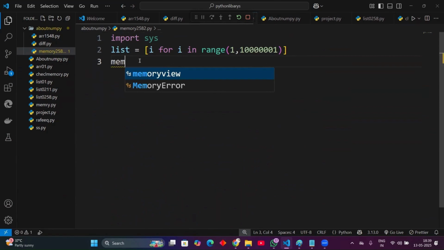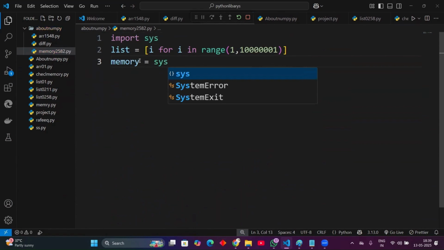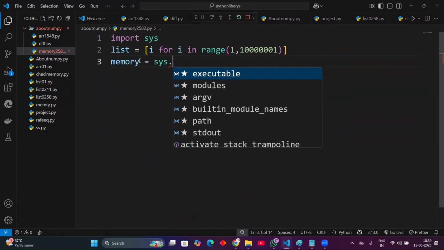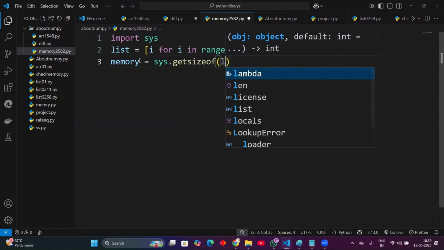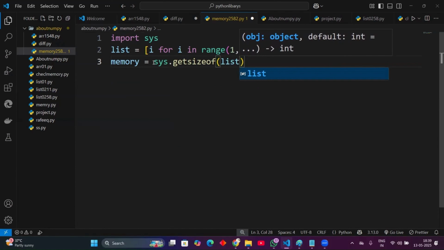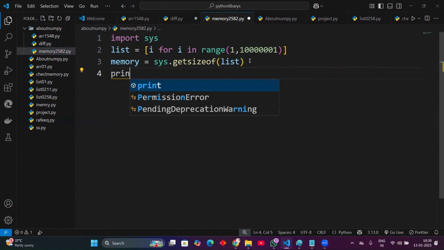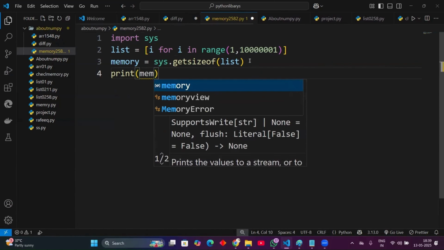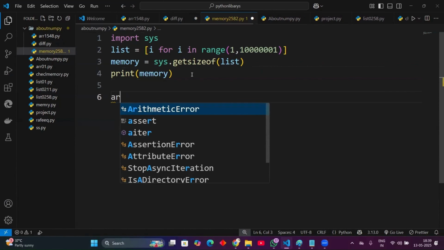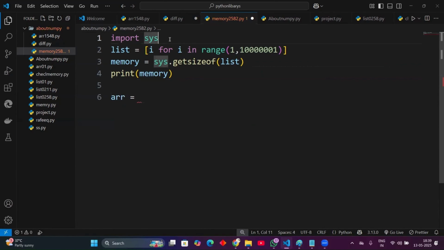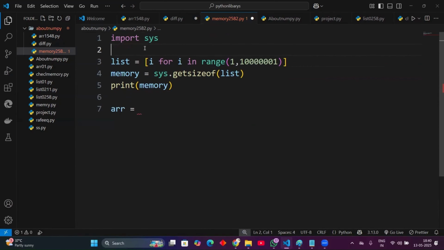Take a variable like memory, and from the sys module we have a function called getsizeof, get size of the list. Okay, get size of the list, right? And print the memory. In the same way, I want an array with NumPy. Here the list, here the NumPy.